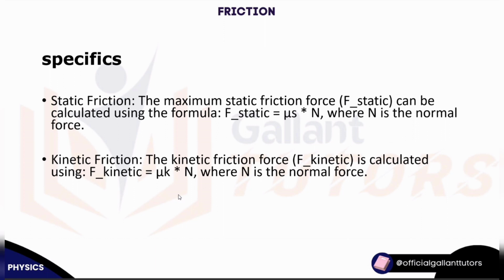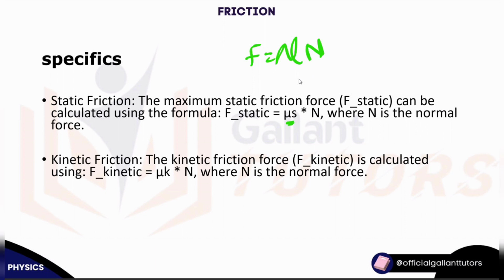For each specific type of friction, that is, if we're talking about the kinetic frictional force or the static frictional force, we denote this accordingly. We know for a fact that frictional force is equal to coefficient of friction times N, which is normal reaction. This is general.